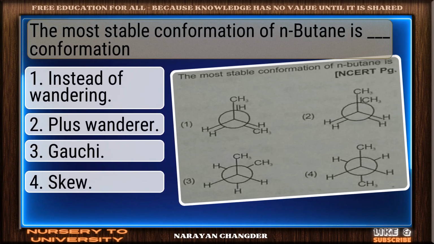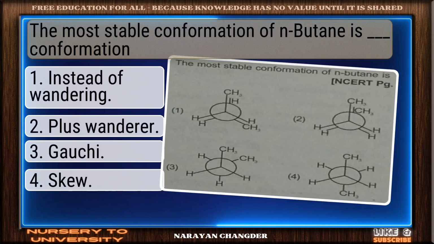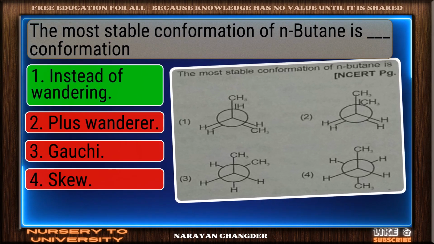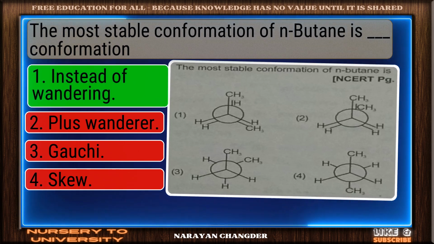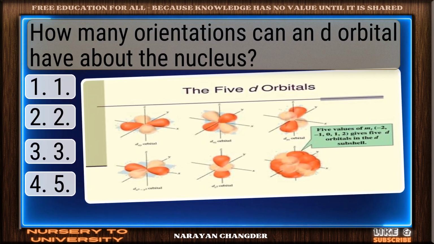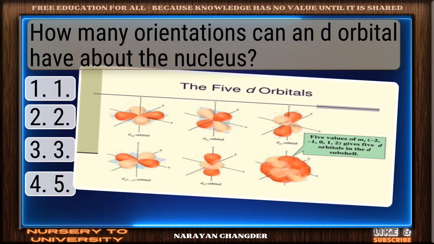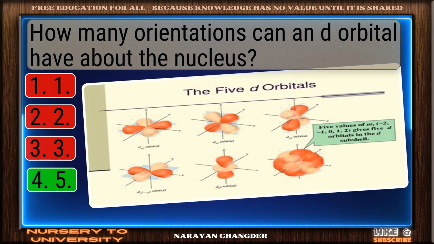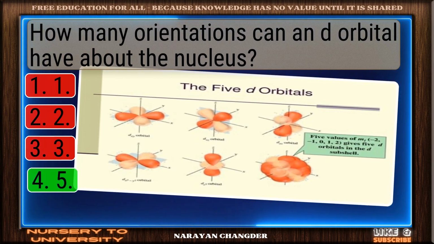The most stable conformation of n-butane is dash conformation. Good job. Your answer, anti, works well here. How many orientations can a d orbital have about the nucleus? Good thinking. 5 is the right answer.